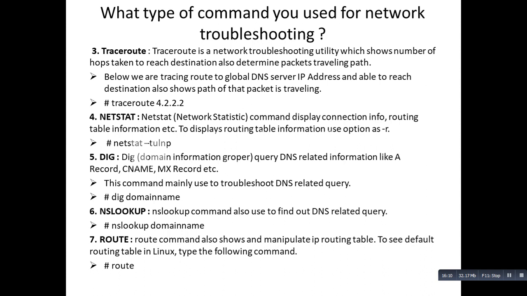The dig command is the domain information groper. It queries DNS related information like A record, CNAME, MX record, etc. This command is mainly used to troubleshoot DNS related queries. We use this command along with the domain name. Then the next one is nslookup. The nslookup command is also used to find out DNS related queries. It is also used with the domain name. The route command shows and manipulates the IP routing table.